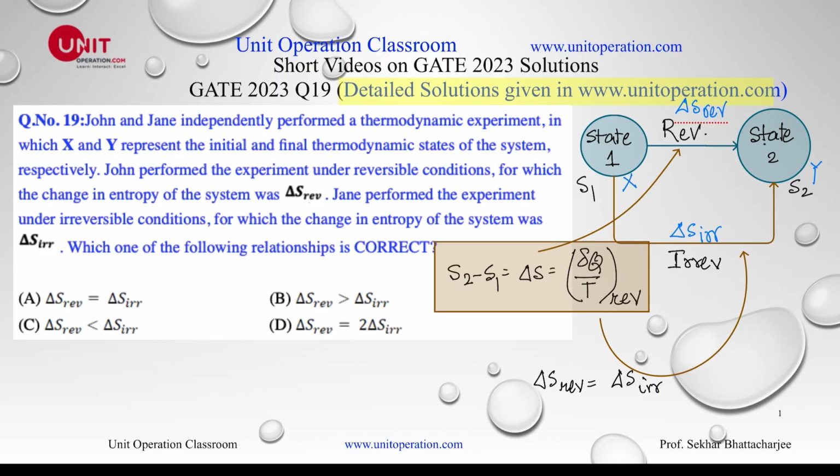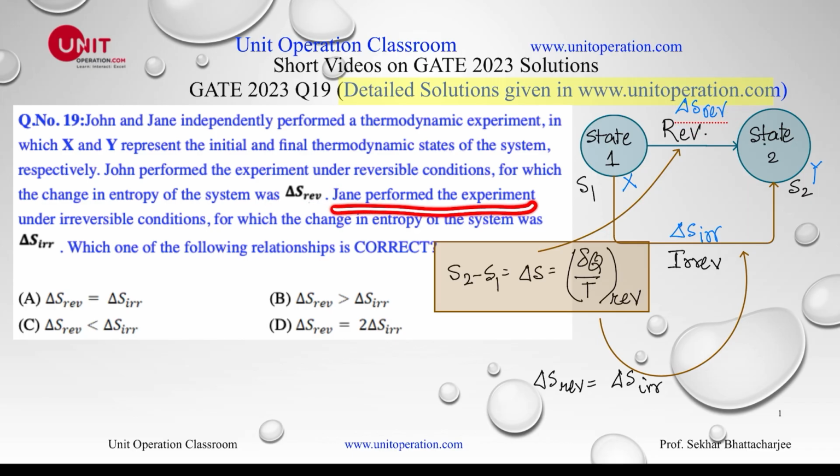And John performed the experiment under reversible condition. So let's say he has done this experiment. How this can be done under reversible condition, we'll discuss that later on. In fact, reversible condition is an ideality, but we can approach reversible condition. So this is by John, and the change in entropy is delta S reversible.